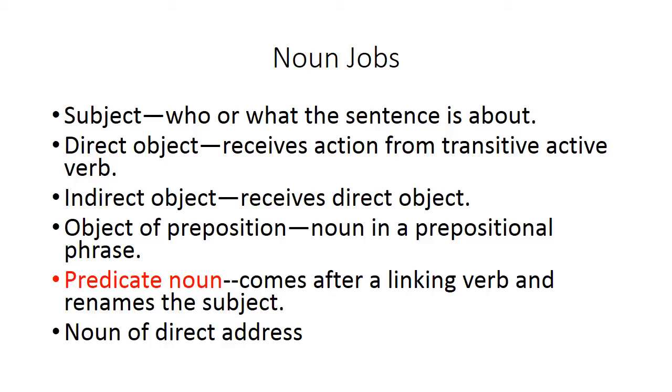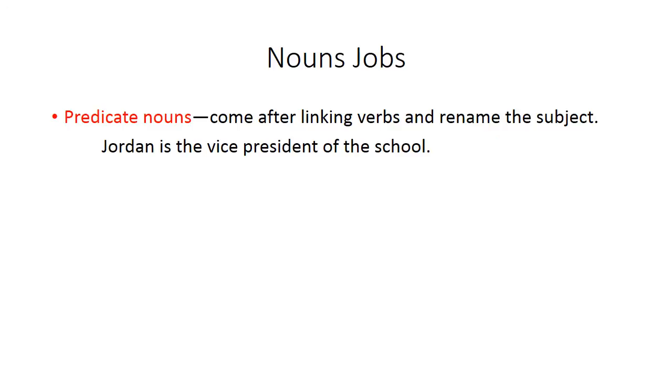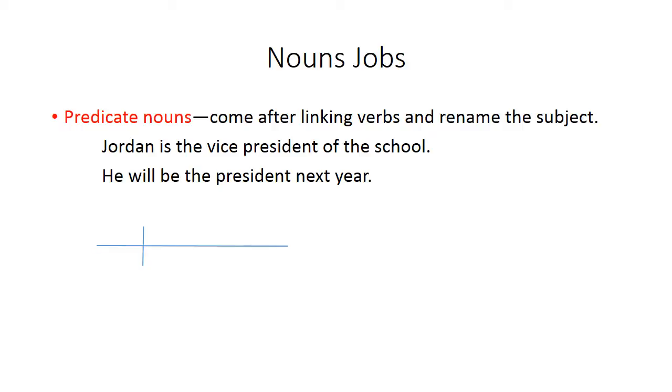Next noun job is predicate noun, and a predicate noun comes after a linking verb and renames the subject. It looks like something like this. Jordan is the vice president of the school. He will be the president next year. Both of those have a predicate noun because they both have linking verbs. Okay, so to diagram it looks something like this. Jordan is vice president. Okay, is a state of being verb. Jordan isn't doing anything here, he's being vice president. So you put the predicate noun in the same place a direct object goes.